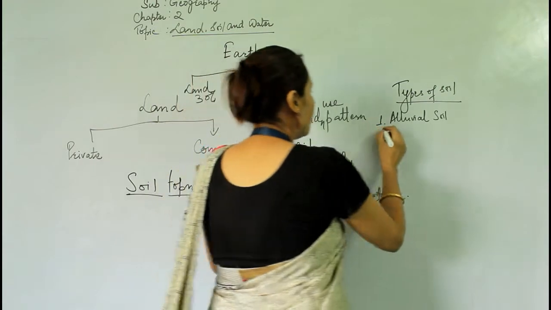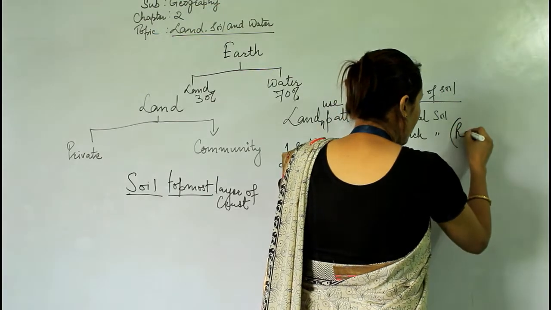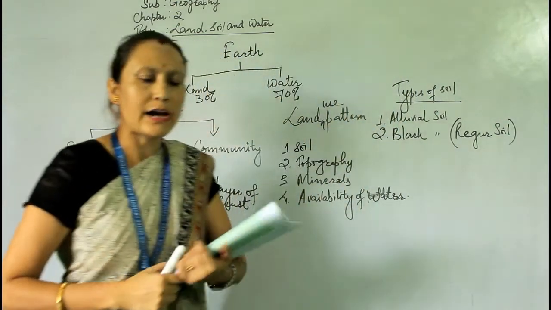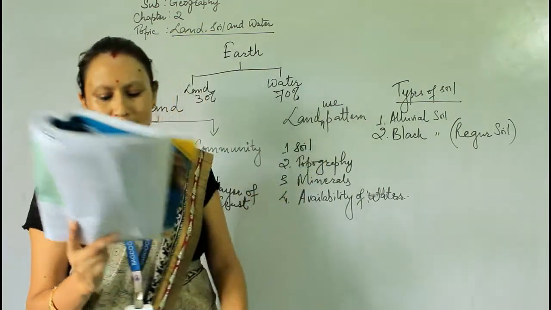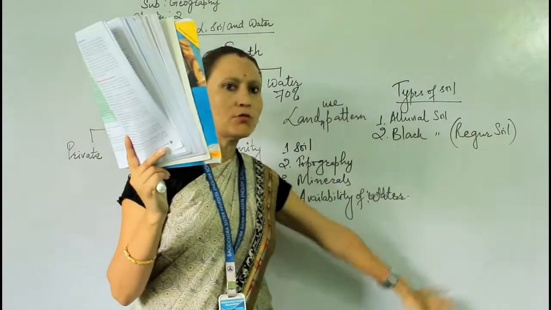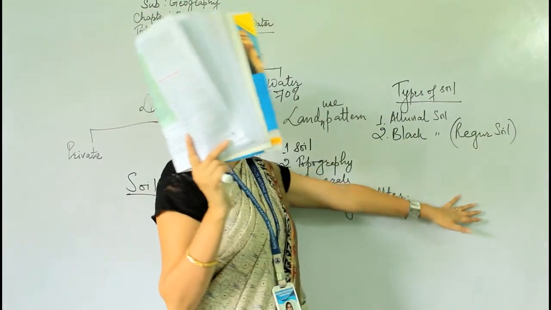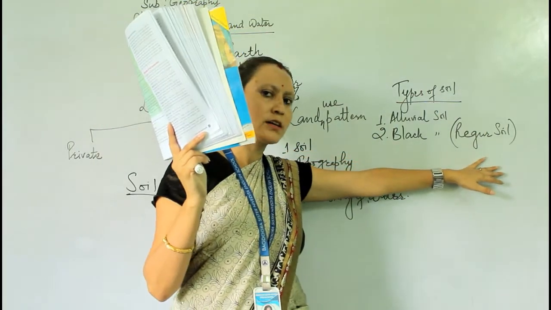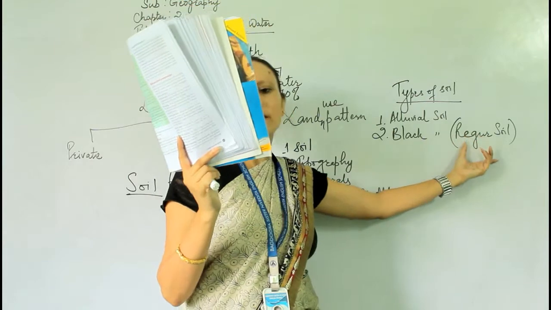Next one is black soil. Black soil is also known as regur soil. Remember it, or you can write it. Black soil is blackish in color, and this is basically found in the southern part of India, mainly in places like Maharashtra and Karnataka, where we can easily find cotton and coffee cultivation. So black soil is also known as regur soil.